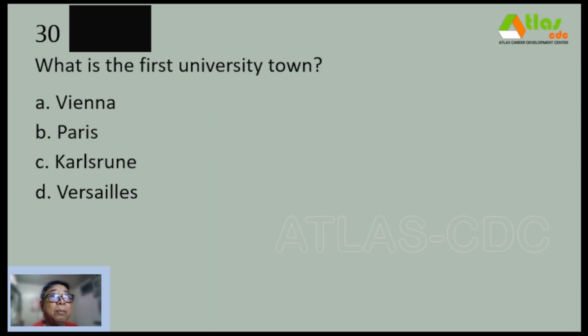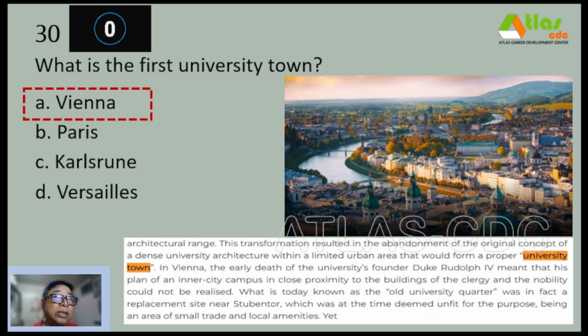And number 30, what is the first university town? A. Vienna, B. Paris, C. Karlsruhe, and D. Versailles. And our correct answer is Vienna. So although some references would say it is Paris because the University of Paris is older, but in most planning references, Vienna is the one considered as the first university town.